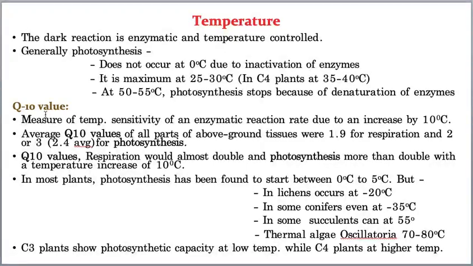Now let us take photosynthesis. What is the optimum temperature for photosynthesis? 25 to 30. Okay, 35 is also fine, there will be that much margin, there is no problem. So let's take 25 to 35.